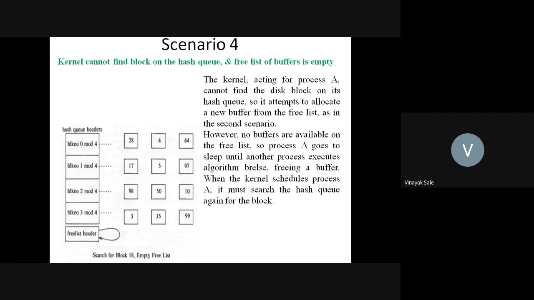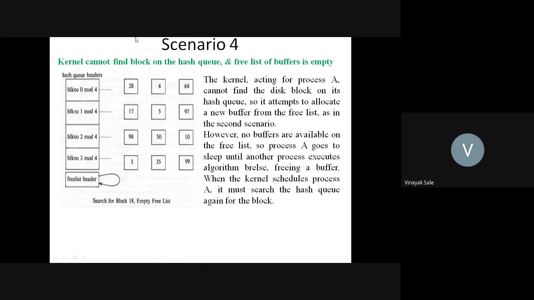Suppose in this figure the kernel searches for buffer number 18 on the hash queue, that is block 2 mod 4. Here buffer number 18 is not present, and here also the free list of buffers is empty.